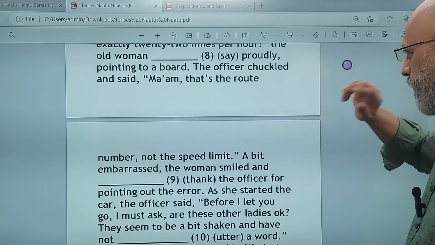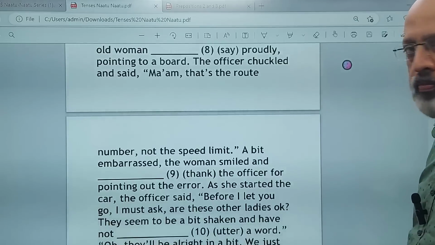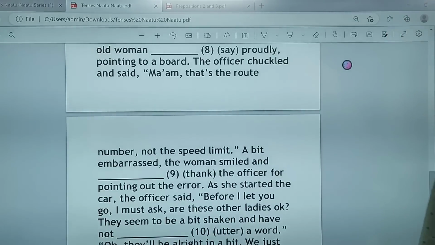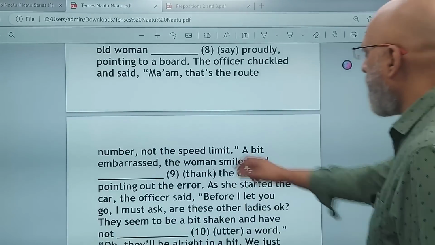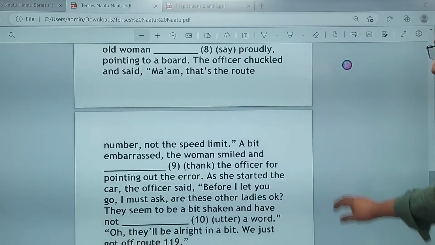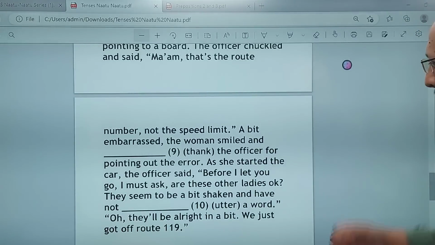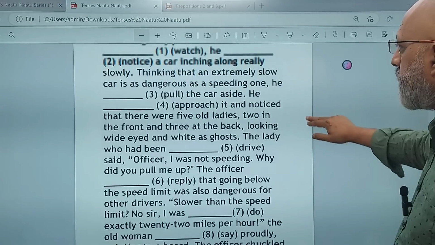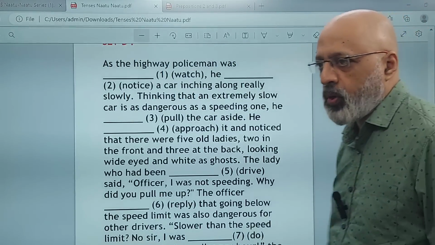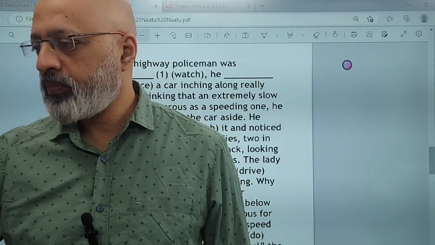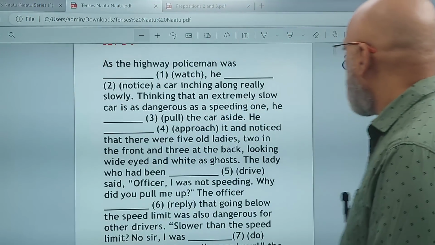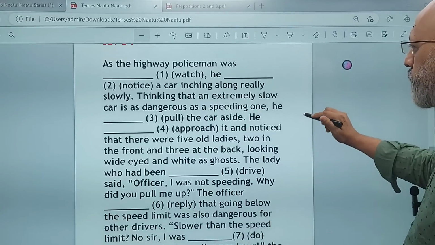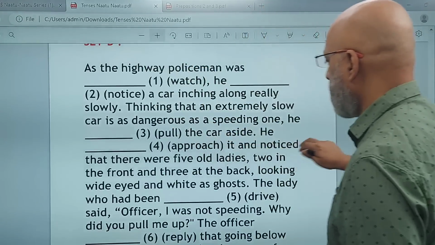I hope you can read. पढ़ लिया? Can we start? Okay, let's start with the first one. It's a longish passage. Should I make it big and thing?